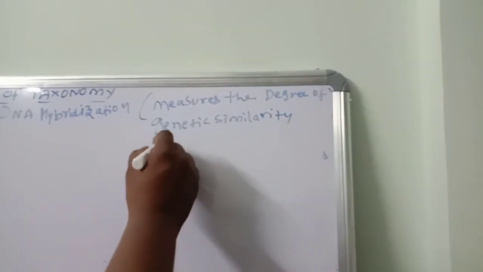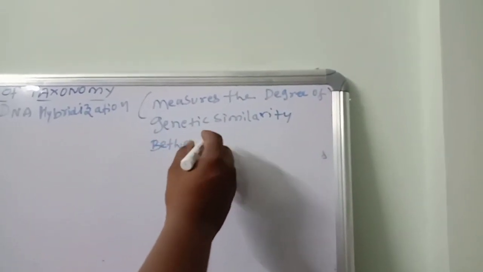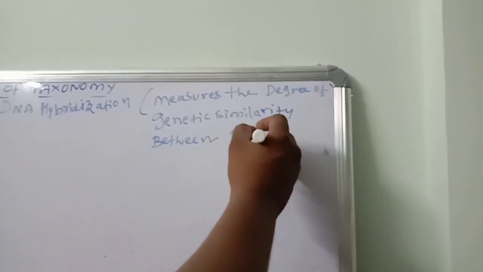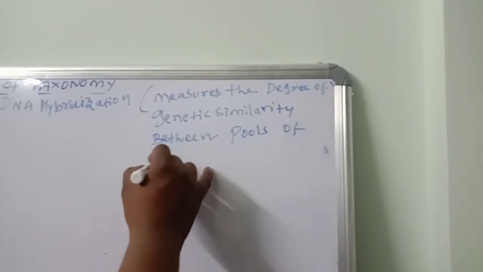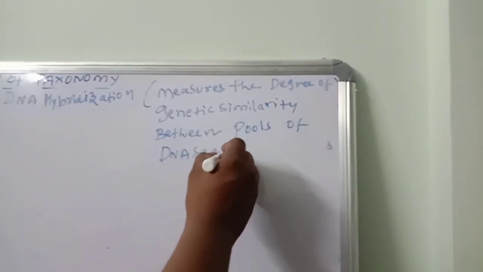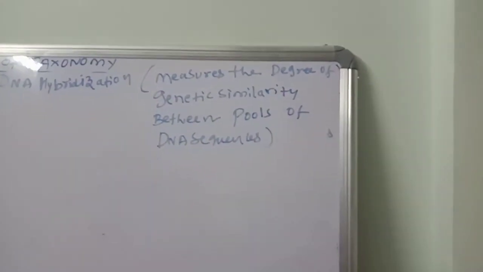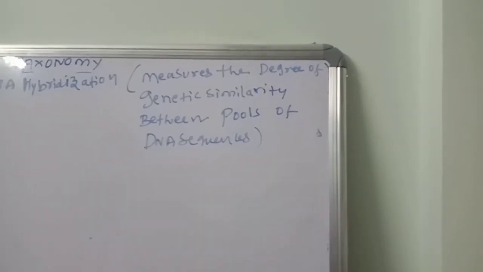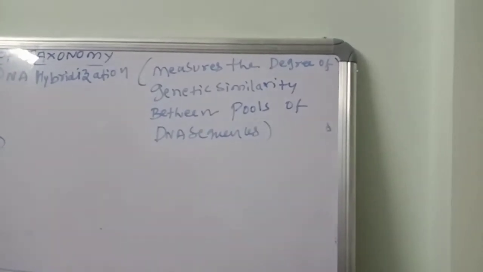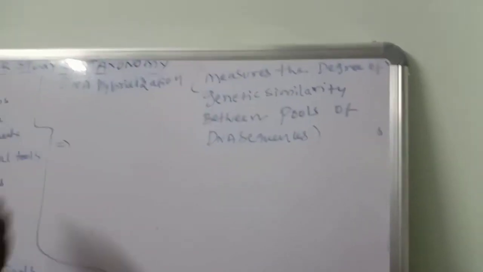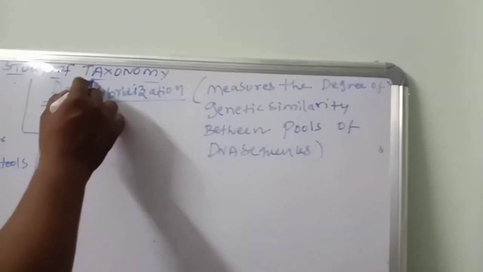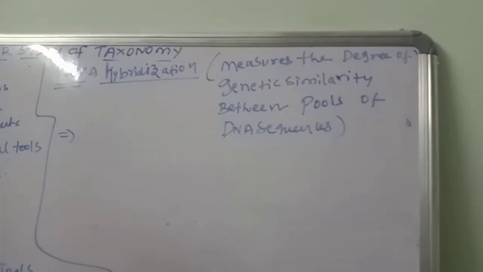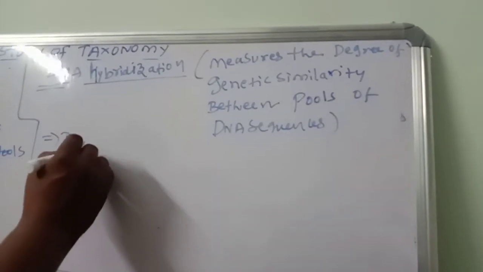Remember this word, similarity between pools of DNA sequences. These points also mean how many nucleotide base pairs are there in that organism, and what kind of nucleotide base pairs, how many genes completely, what is the variation. DNA hybridization will give that information.